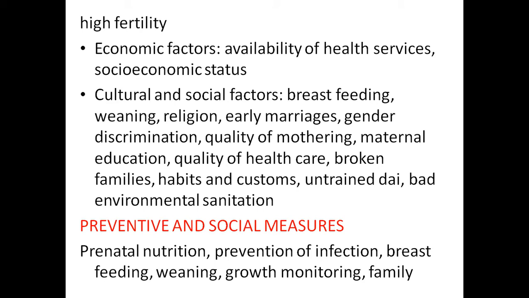And then the untrained dai. If the mother had a delivery at home conducted by an untrained dai, they are prone to malnutrition and infections, including pectoral infection, which itself leads to infant mortality. That is by observing unclean practices, unclean hands, and applying cow dung to the umbilical cord, which leads to infection in the baby. So they are prone to infant mortality.